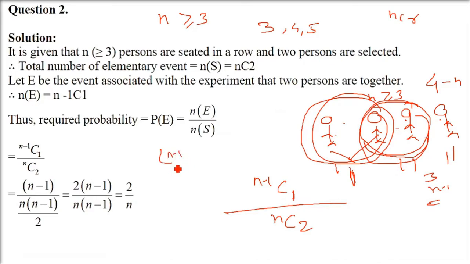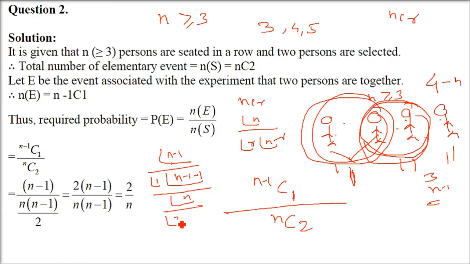NCR is factorial N minus 1 by factorial 1 by factorial N minus 1 minus 1, that is going to be factorial N minus 2. NCR is factorial N by factorial R by factorial N minus R. And divided by NC2, so factorial N by factorial 2 by factorial N minus 2.